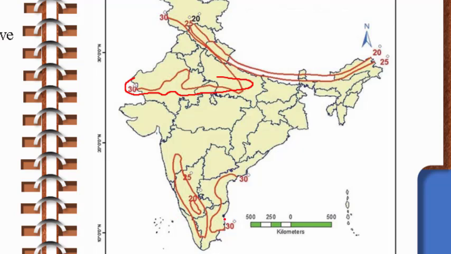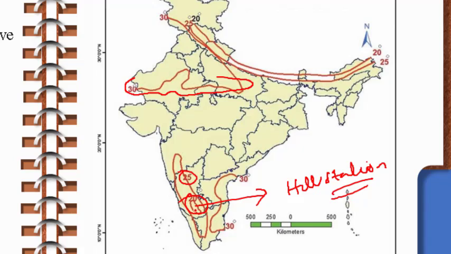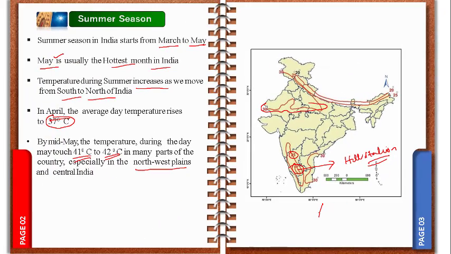Here also you can understand, and here you can find 25, and here 20 degrees Celsius is encircled. If a question comes, remember that in this region hill stations are present. Due to the presence of hill stations, it is not as hot during summer in these regions. That also one should remember. Okay, children, because we know altitude: when height increases, the temperature decreases.